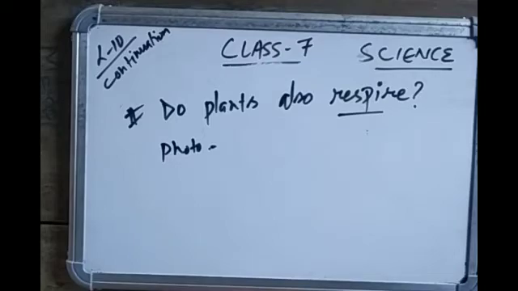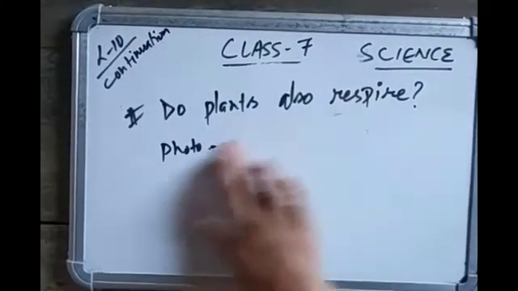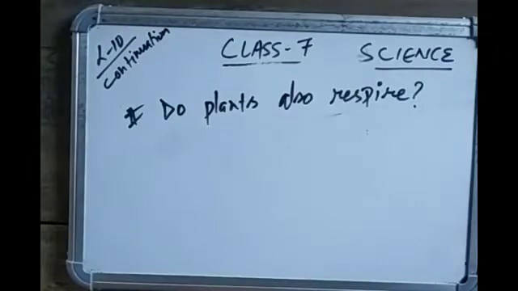So in order to convert the prepared food into energy, respiration is done. Plants also take in oxygen from the air and give out carbon dioxide. In the cells, oxygen is used to break down glucose into carbon dioxide and water, as in other organisms. In plants, each part can independently take in oxygen from air and give out carbon dioxide.